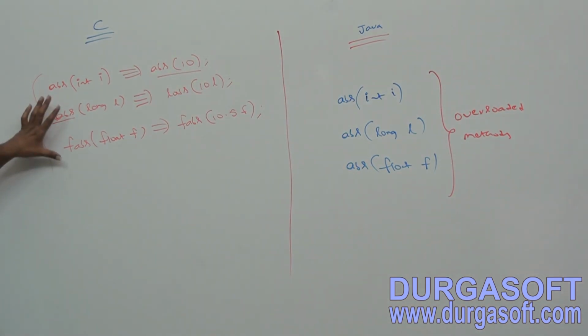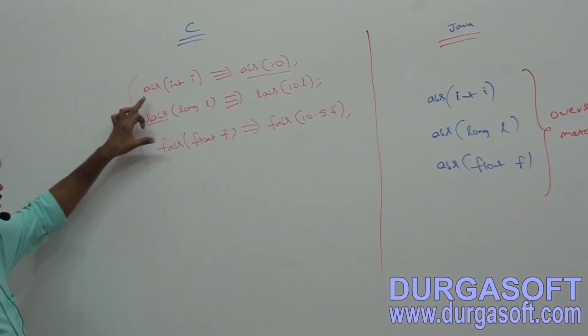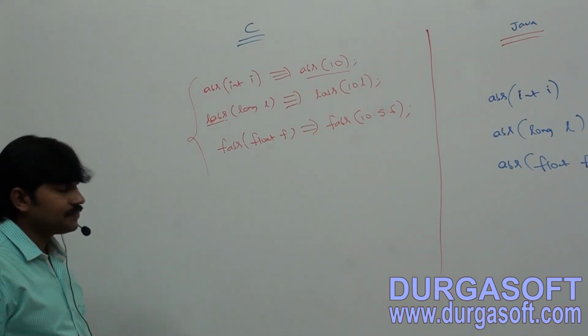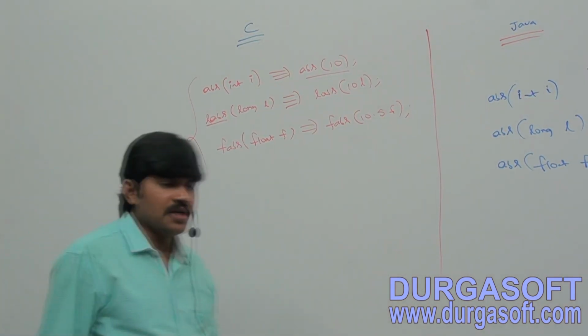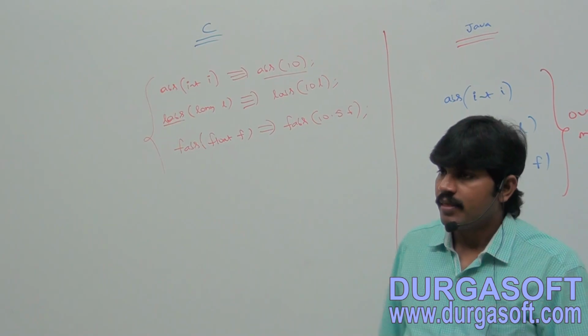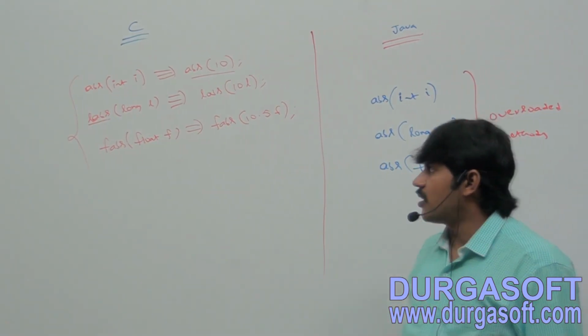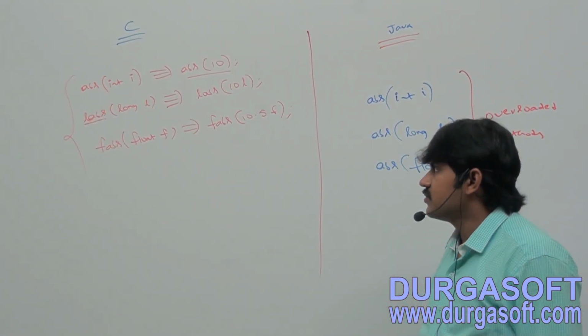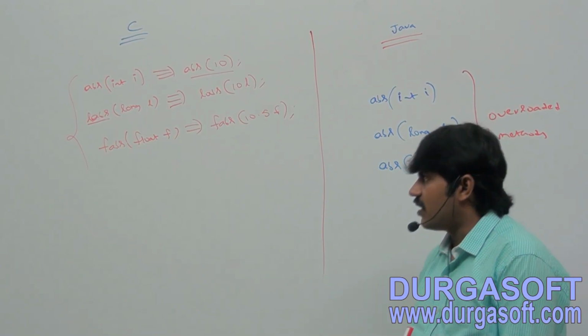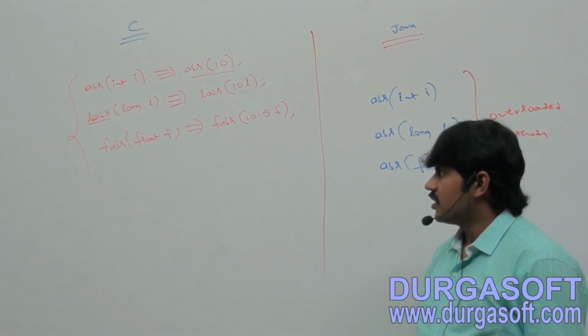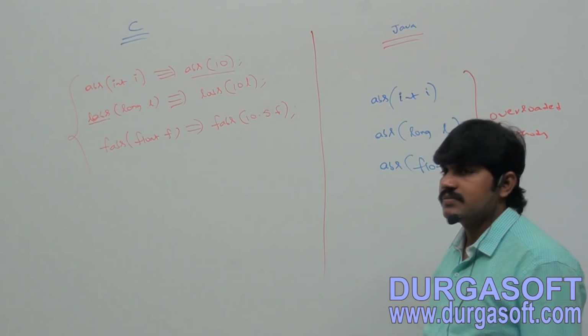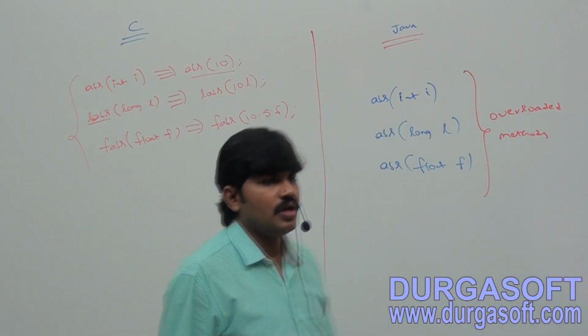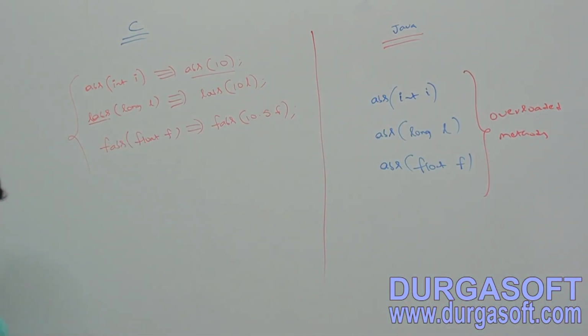Okay, take this example. ABS of int I, LABS of long, FABS of float.